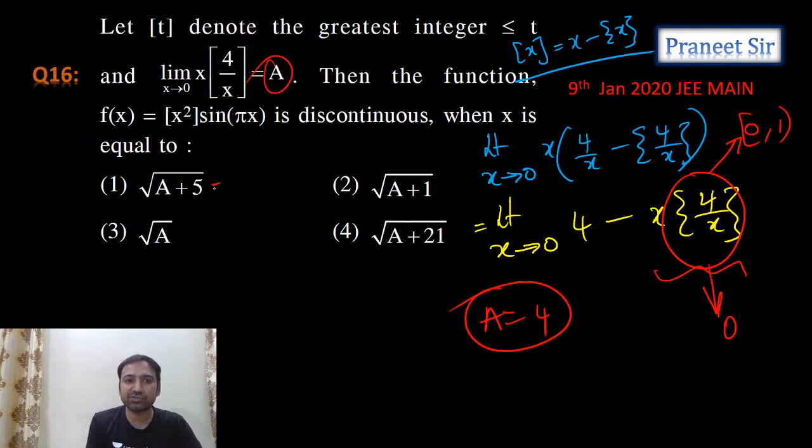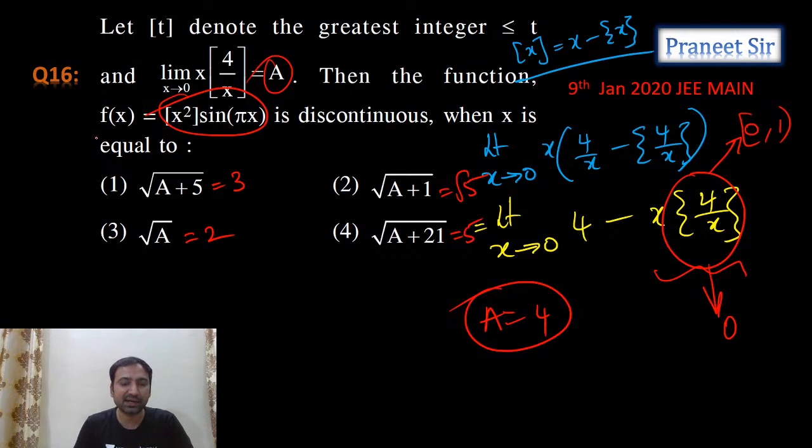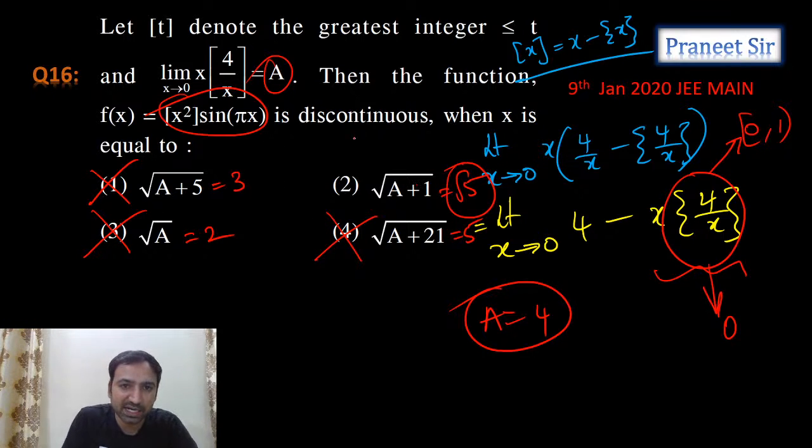Now substitute a equals 4 here. If you substitute a equals 4 here, 3 we're getting and 2 we're getting. And here 5 we're getting and here root 5 we're getting. Correct. Suppose, see, when x is an integer, this is going to be 0. Left hand limit and right hand limit both are becoming 0 and it is continuous. So this is continuous, this is continuous and this is continuous. But when x equals root 5, it is not continuous, it is discontinuous. So second option is the answer. Correct. Clear? Right.